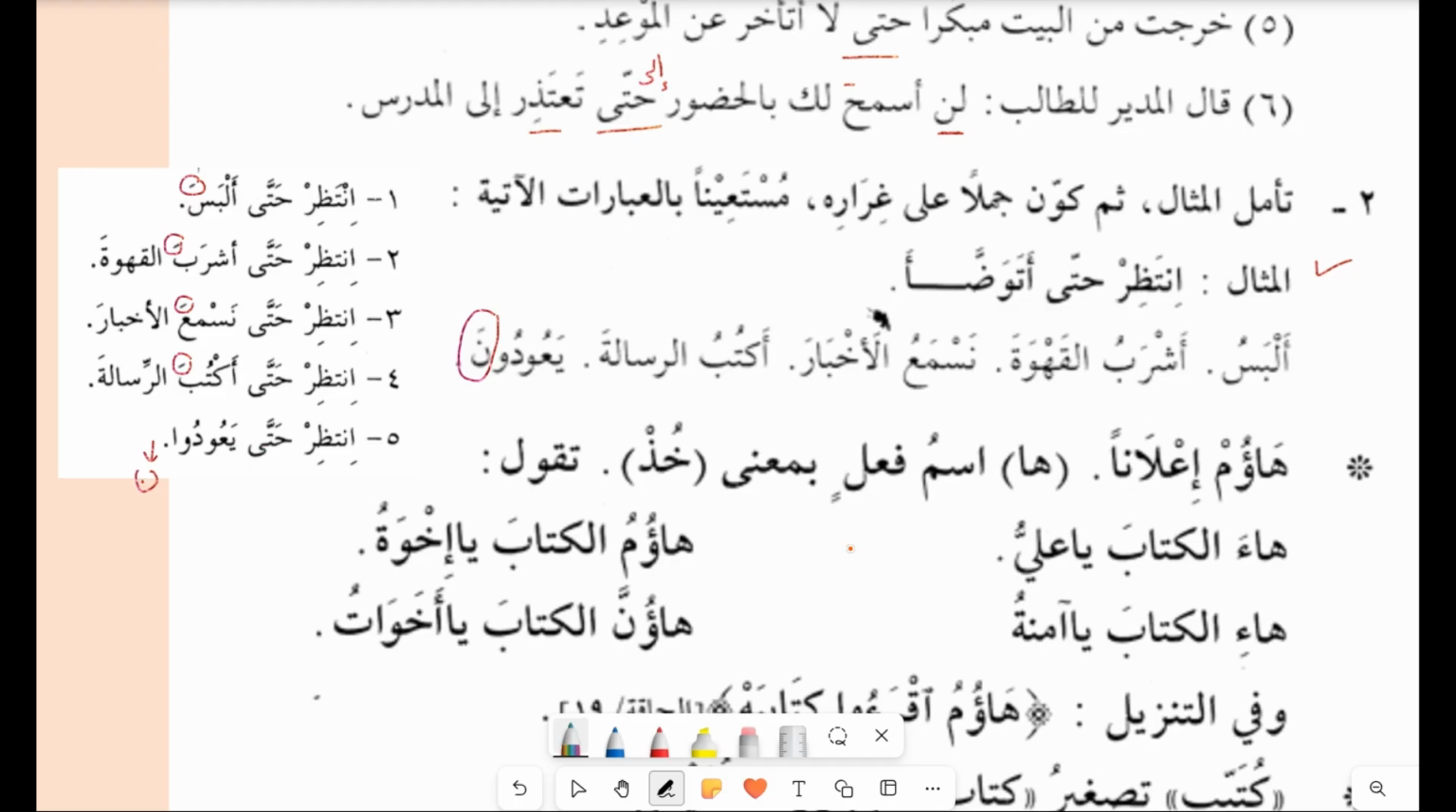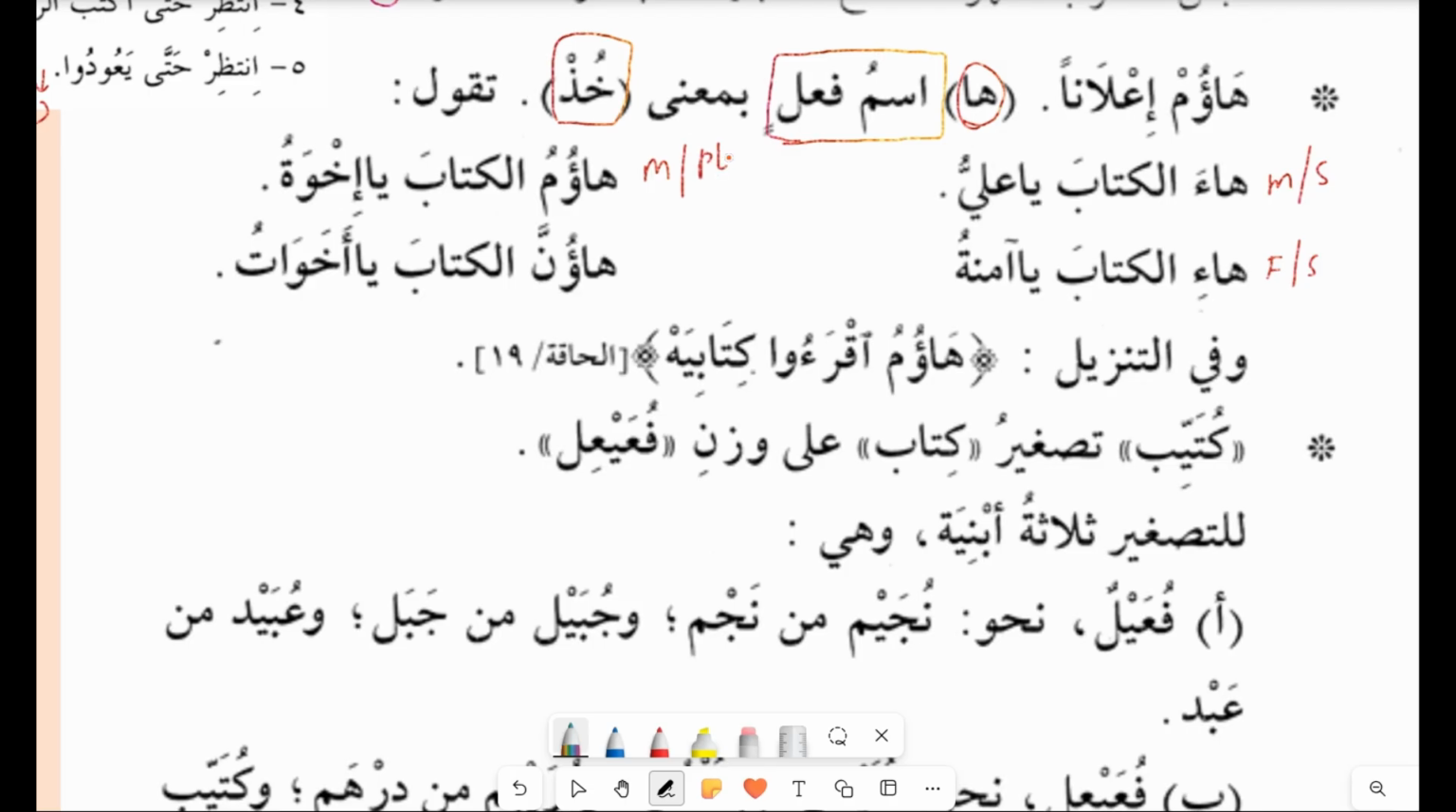Now let's see the ha'um i'lanan. What about this ha? So we will also learn about ha with the alif. This is not the damir actually. And in this lesson, you have learned a lot of things. For example, about the kalam istifhamiya, khabariya. Now you have learned about hatta. Now you will also learn about this ha. So what is this ha? Let's see this.